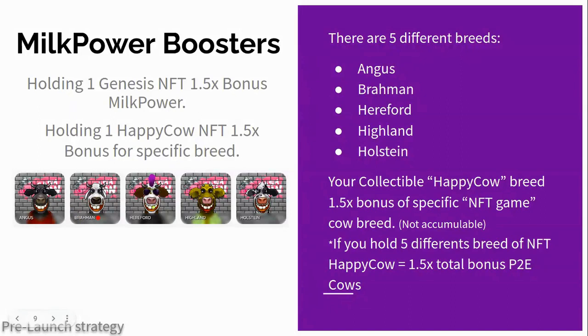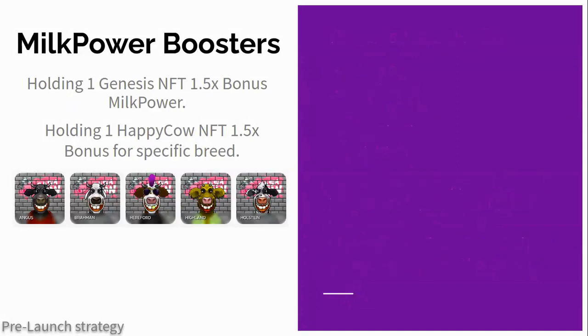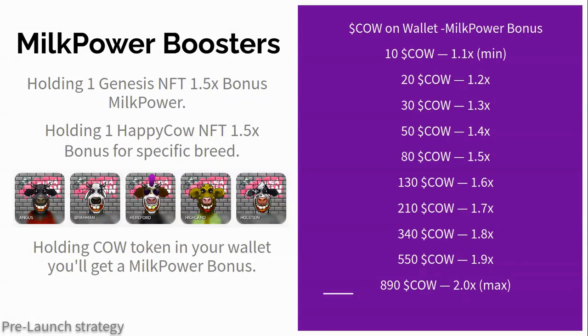The ideal would be to have 5 NFTs of 5 different breeds. It is complicated because of the investment that entails, but also because the cow could come out with repeated breeds. So you'd be left with the option of staking it for passive earnings or reselling it on the NFT market so that you could buy another one. It's up to you.